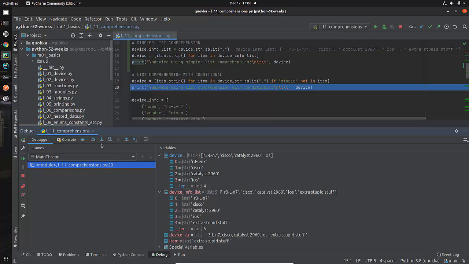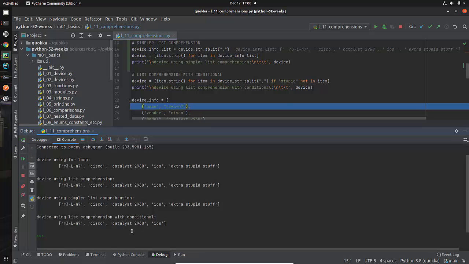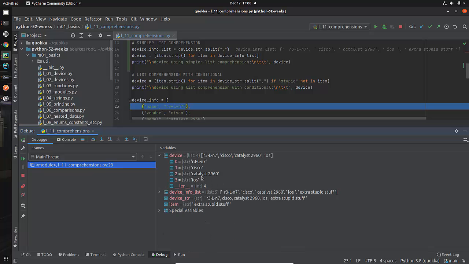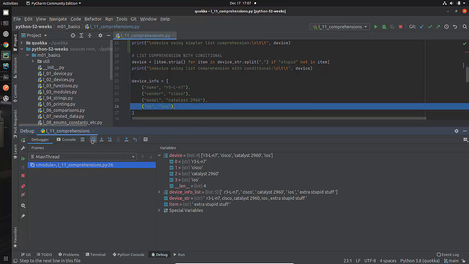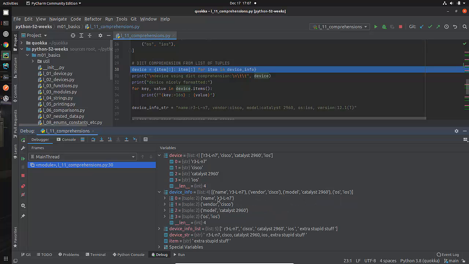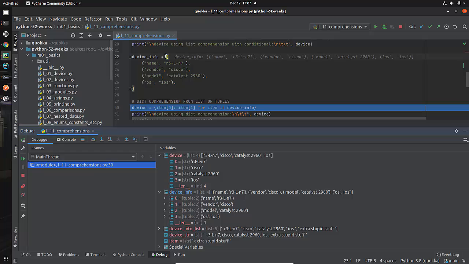So if you didn't trust my printing, when I printed it out before, you can see it actually in the debugger. This is the information that it came up with as a result of that. Now I'm going to go through here, device info. Let's look at device info. It's right here. Remember I said it was a list of tuples? When we looked at this, we said, okay, well, that's a list. Every item is a tuple.